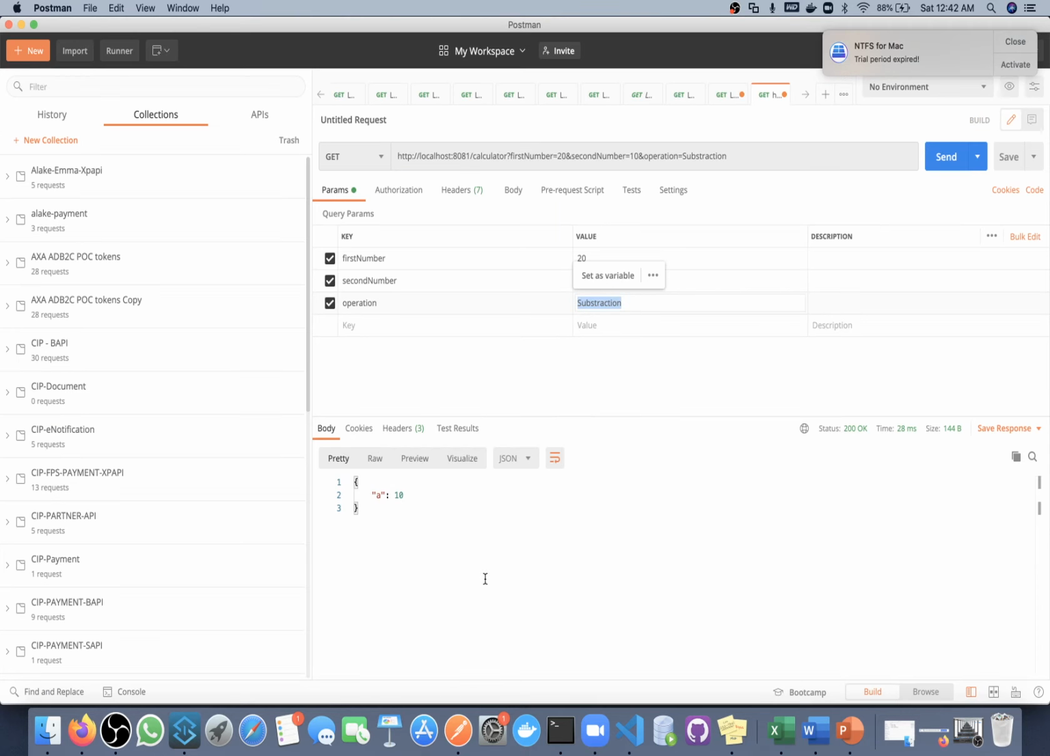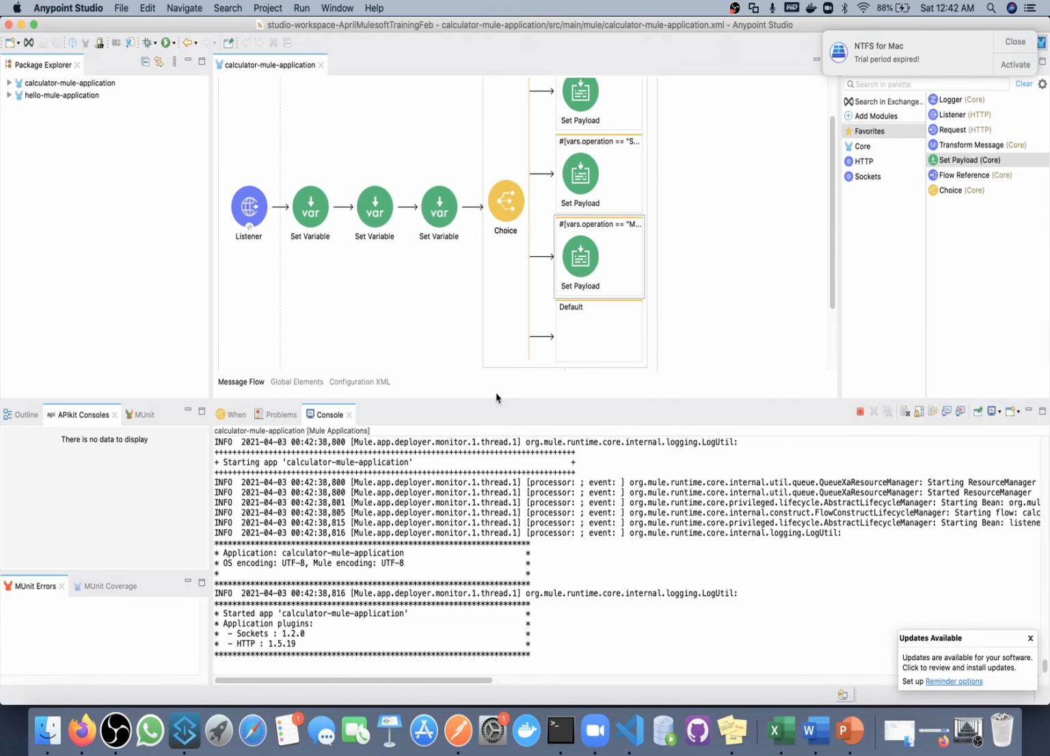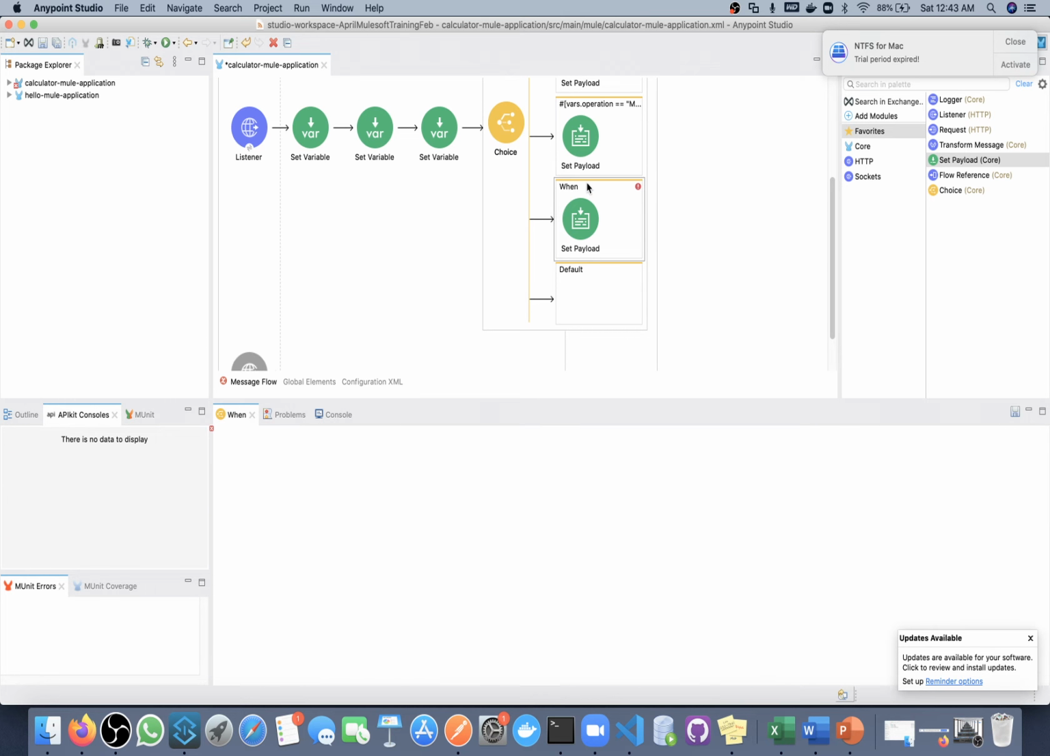Okay, deployment done. I will test this multiplication and we will get 200. Next I will test for division. So first I will add one more branch. So what we will do, set payload. Okay, inside this complete thing. Yes, we can do copy paste.